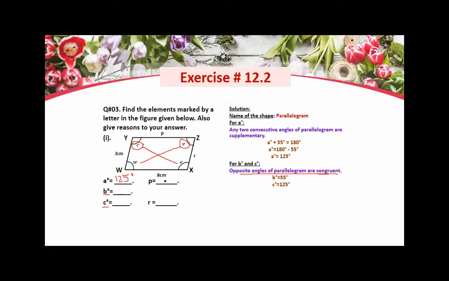Okay, now move on to P and R. Now what are P and R? This is P and this is R. Now P and R are basically sides, and you know the opposite sides of a parallelogram are congruent. So you will find P and R with the help of only one postulate, and you will write it down here: opposite sides of a parallelogram are congruent.